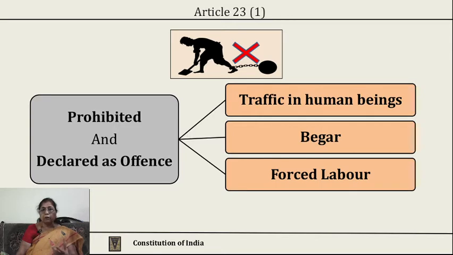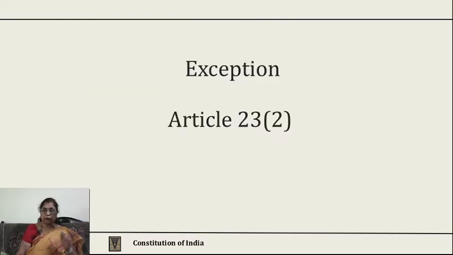What is the meaning of an offence? An offence means it is something which is prohibited under the law and there is a punishment for that. So, if there is a punishment, there has to be a law for that purpose. So, laws are enacted for this purpose, and according to that, there is a punishment for these acts of any person. There is an exception for this purpose.